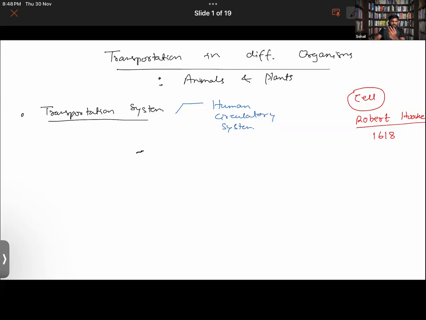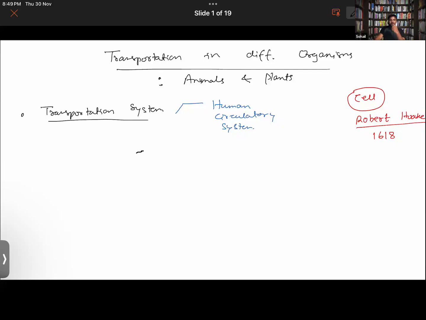Then there are different things associated with the heart, like there is a heartbeat. So why is it that the heartbeat increases or decreases? Or basically what the heartbeat actually is? Those things we are going to study. We have got the stethoscope using which you can measure the heartbeat, right?